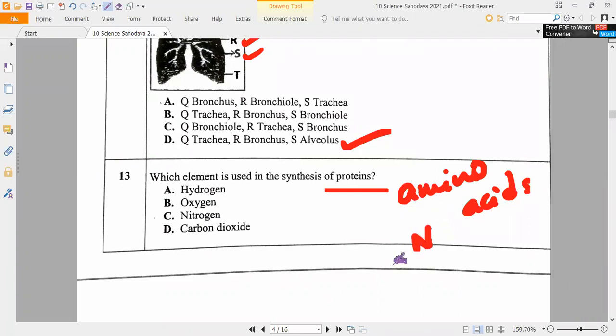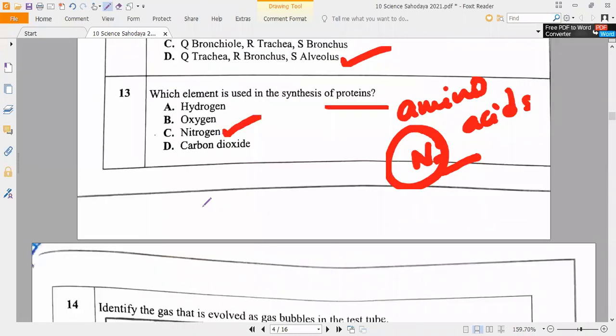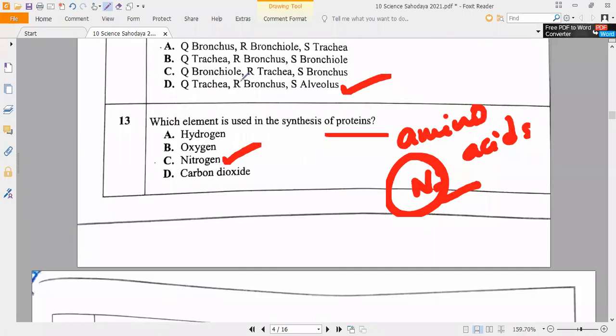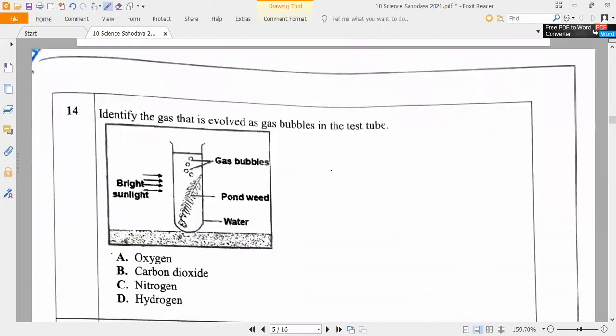I have taught you many times. Nitrogen. Please remember that. So for synthesis of proteins we use nitrogen gas. You can see the chemical formula of proteins contains nitrogen. Do you understand?